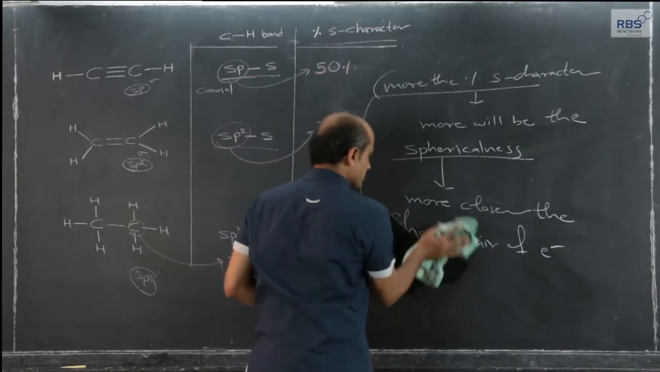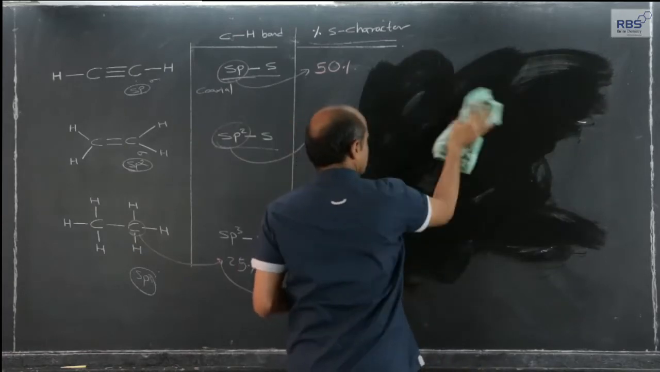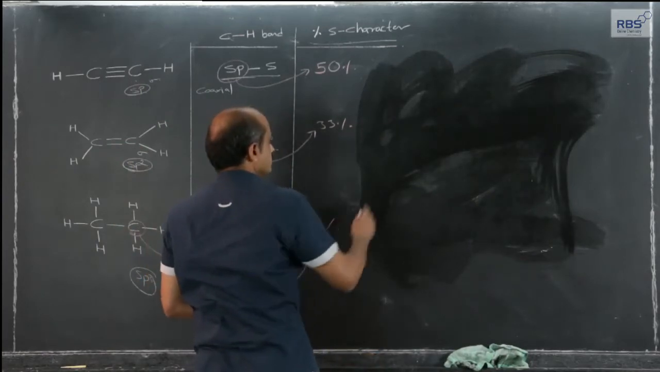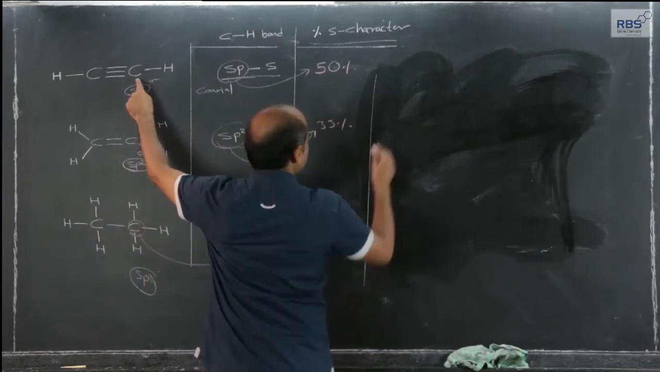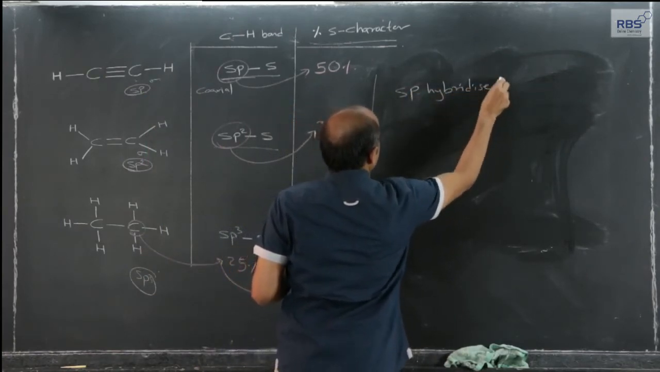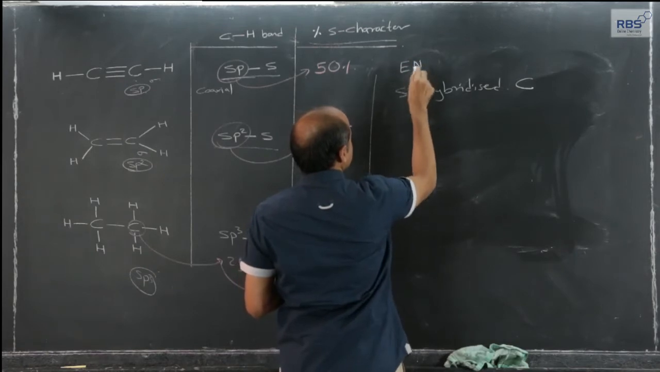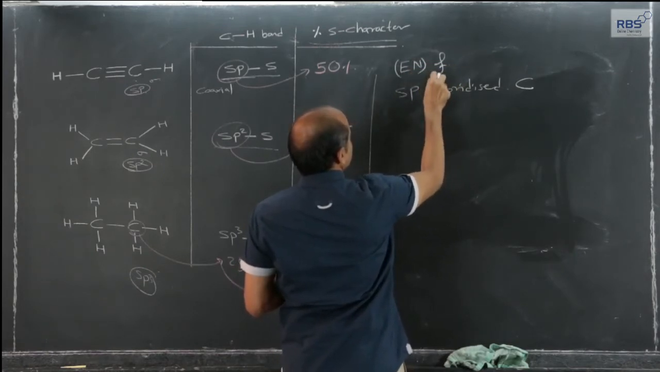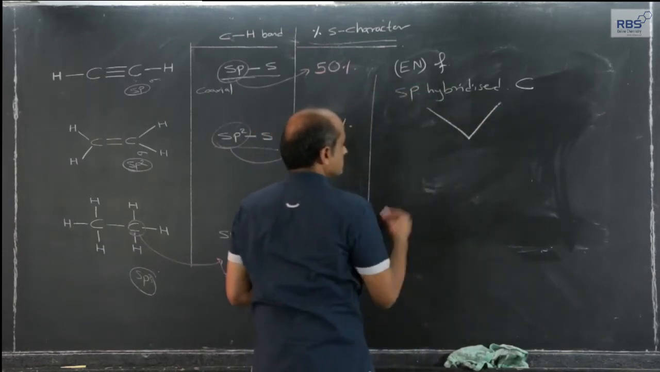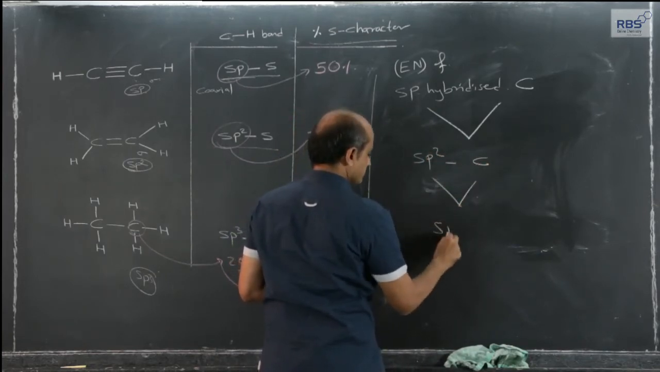The same thing can be explained in another way. Although the carbon atoms are the same, the electronegativity of sp hybridized carbon will be greater than that of sp2 hybridized carbon, which is greater than that of sp3.